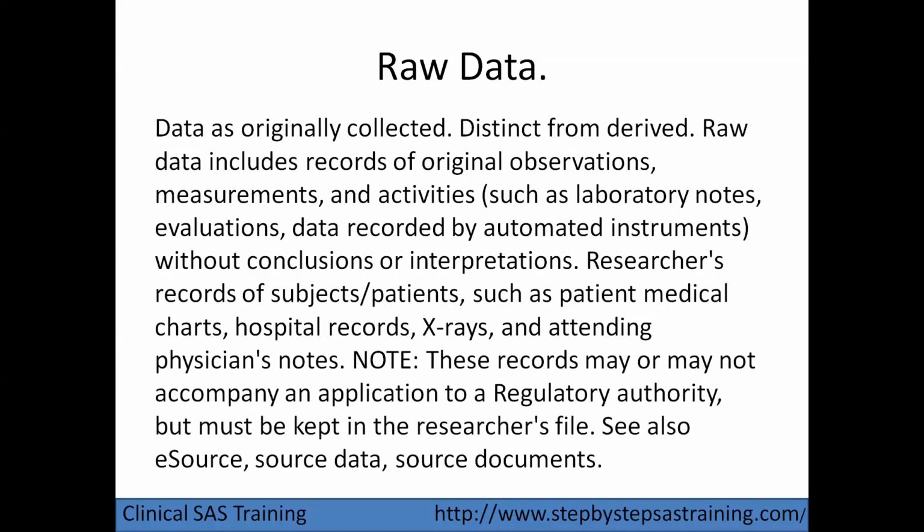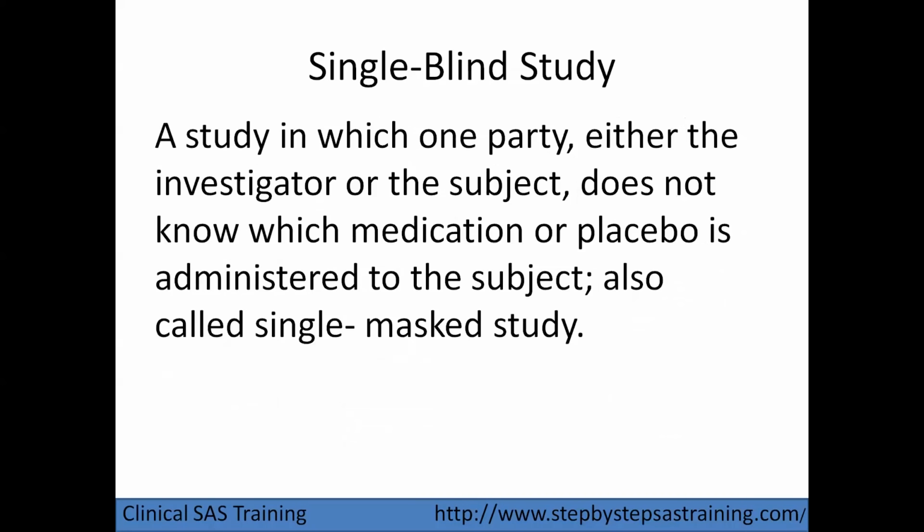When we make the ADaM dataset, we can check how the ADaM dataset information came from the SDTM, and how the SDTM information came, we can check in the raw data. Raw data and source data are synonymous terms, which help to check how the data is present at the source level, how it is processed into the ADaM level, and how the data is transformed into SDTM.